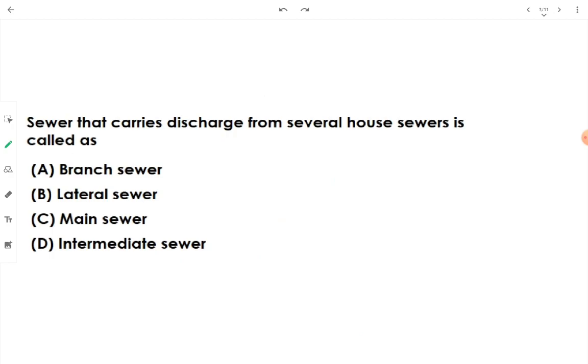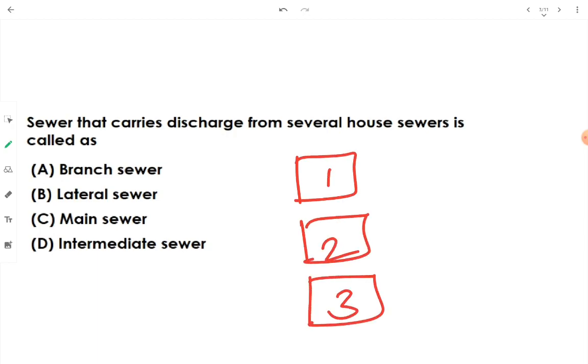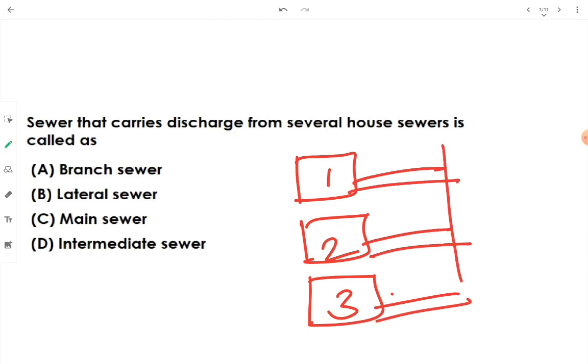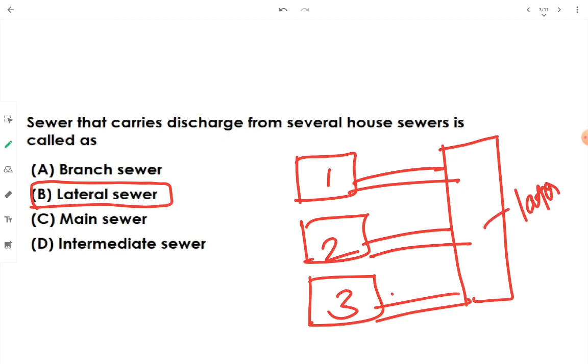Alright, let's go to question 1 next. Sewer that carries discharge from several house sewer is called as. See, again 1, 2, 3. These 3 are houses in one single row and these are the house sewer. Then from this several number of house sewer, one lateral is there to collect all the wastewater from those house sewer, and this lateral will then be conveying the sewage to the next main sewer or branch sewer. Okay, this is the lateral sewer. See, the first one is house sewer, then comes the lateral sewer. This is called as lateral.